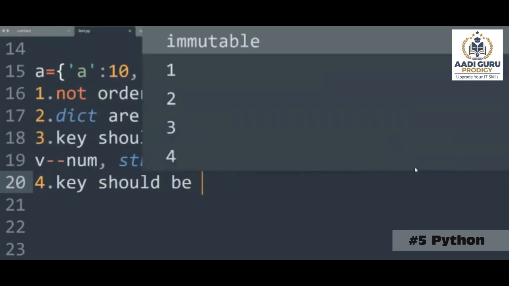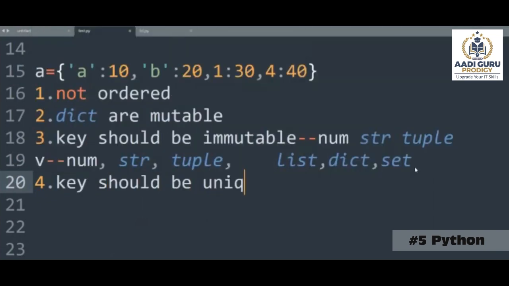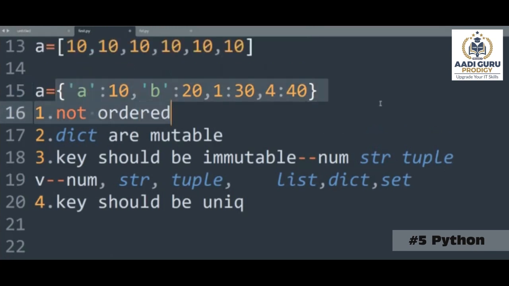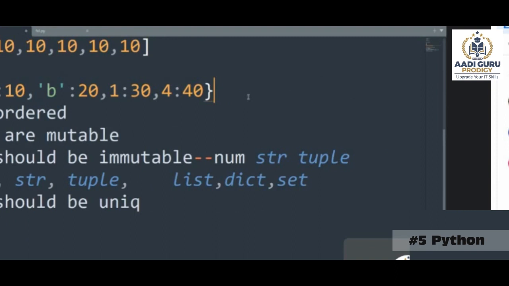The key should be unique. You cannot have multiple A's, like the name A 10, again A 20, again A 30. That is not possible. Only one key with one name. The best example is a student in a class. There can be multiple students whose name is Ravi, but every student will have a unique roll number.